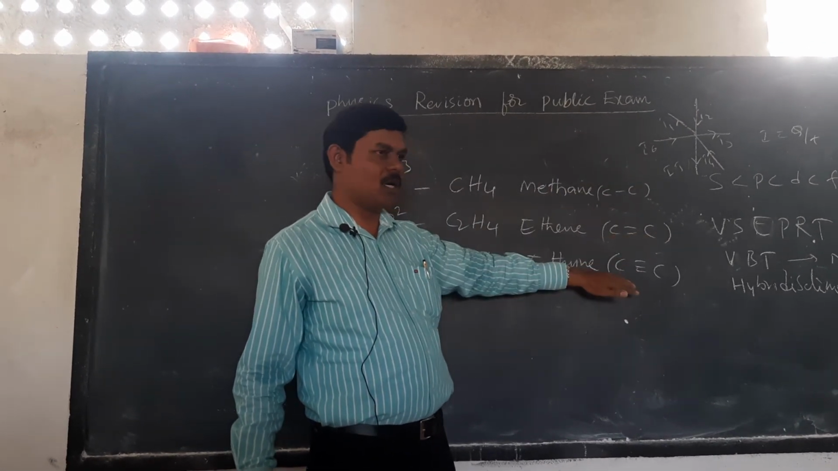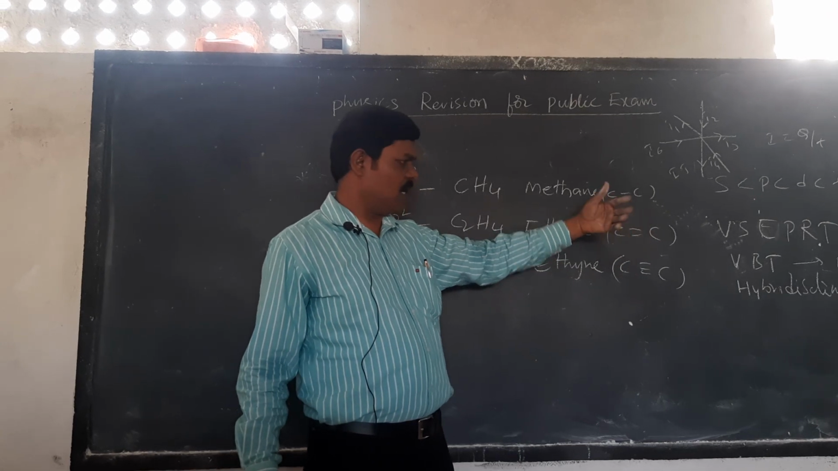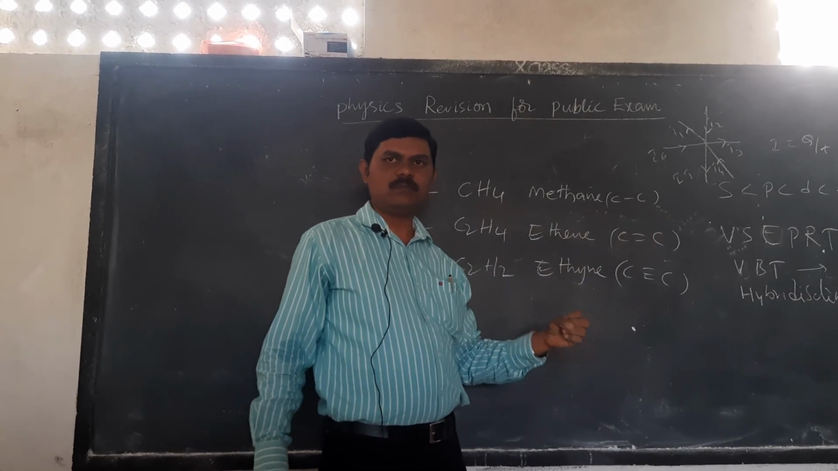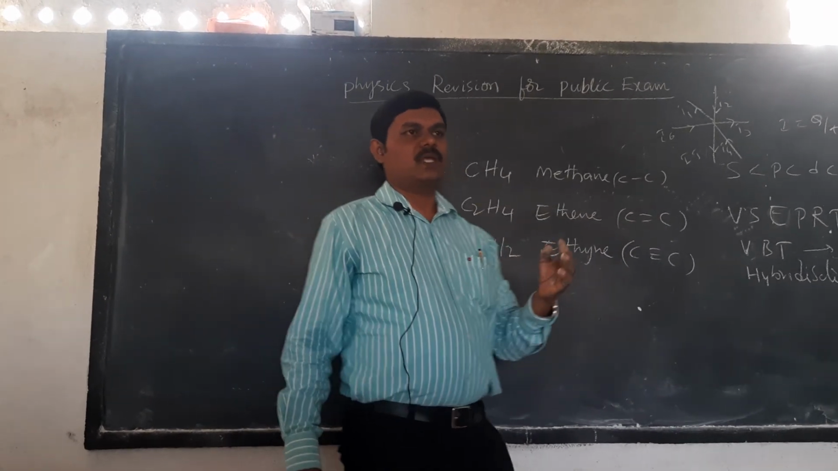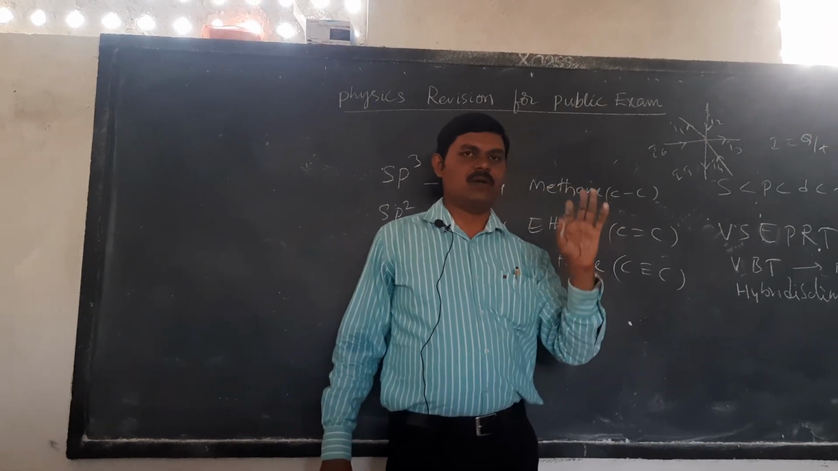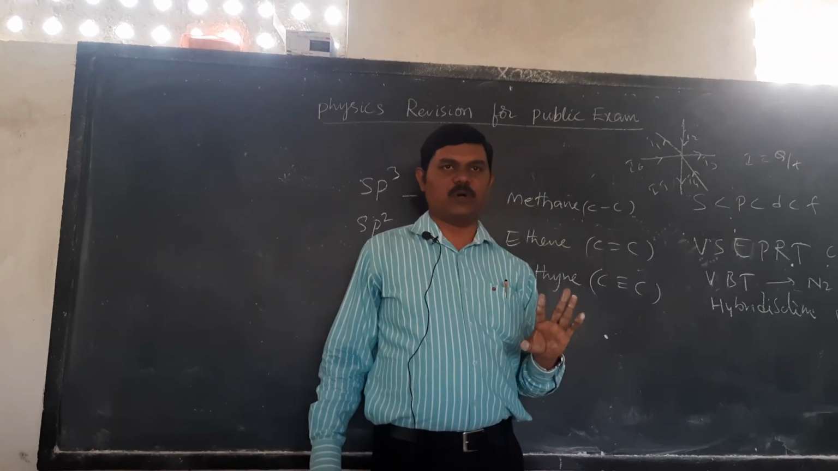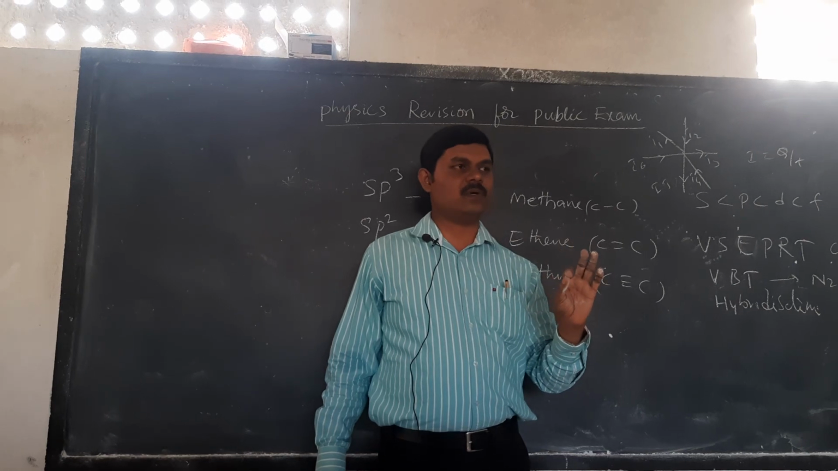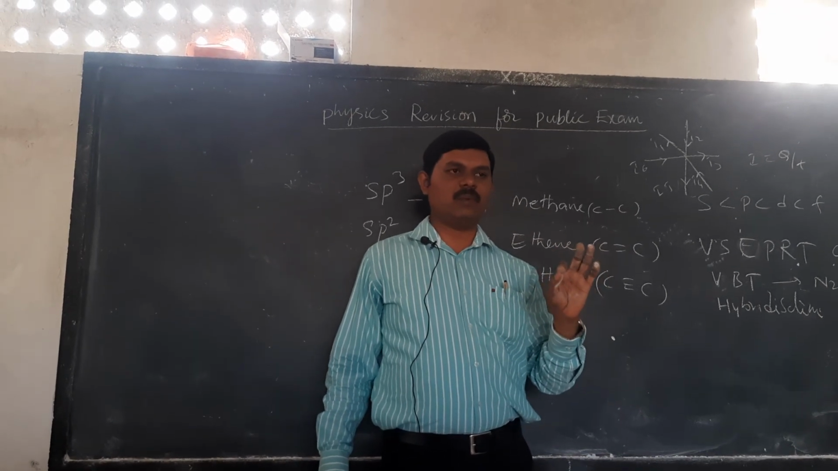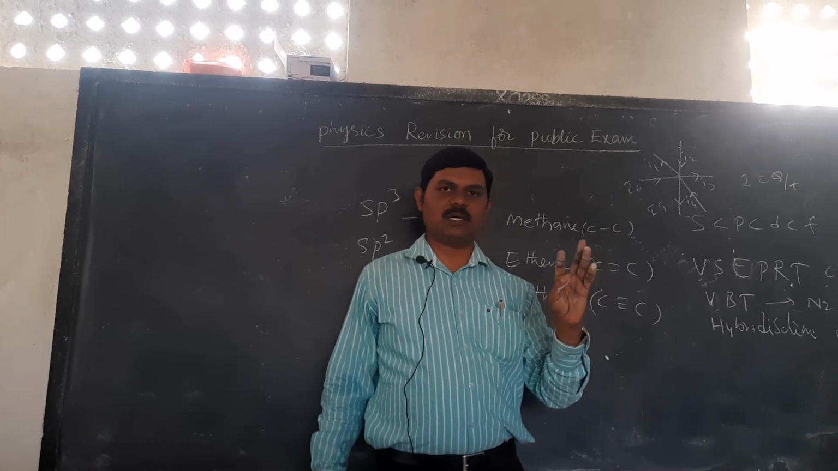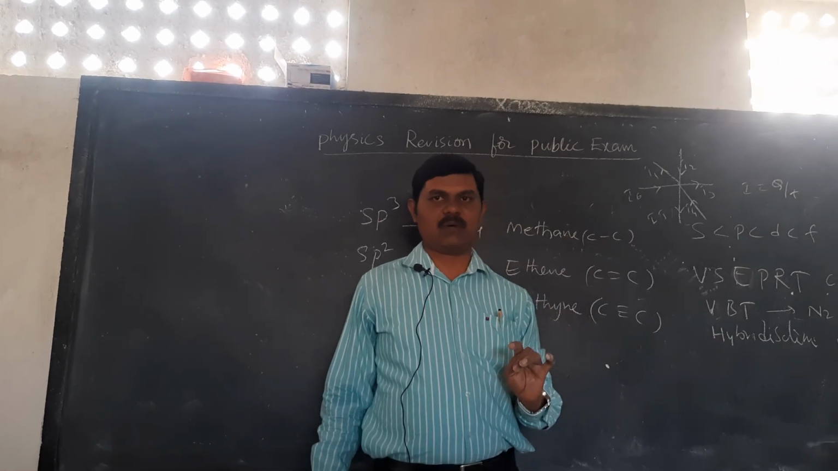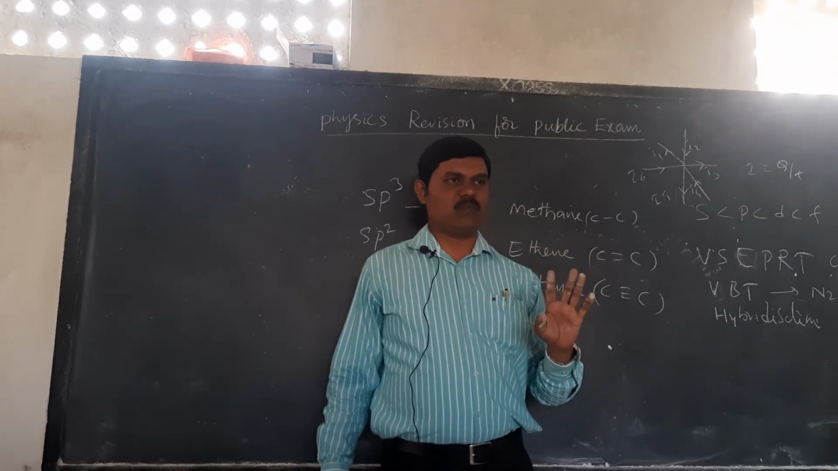Double bond and triple bond compounds are called unsaturated hydrocarbons. Next in this lesson, allotropic forms of carbon are there. Diamond and graphite are very important crystalline forms of carbon. Diamond, graphite, C60, Buckminsterfullerene, so these are very important.